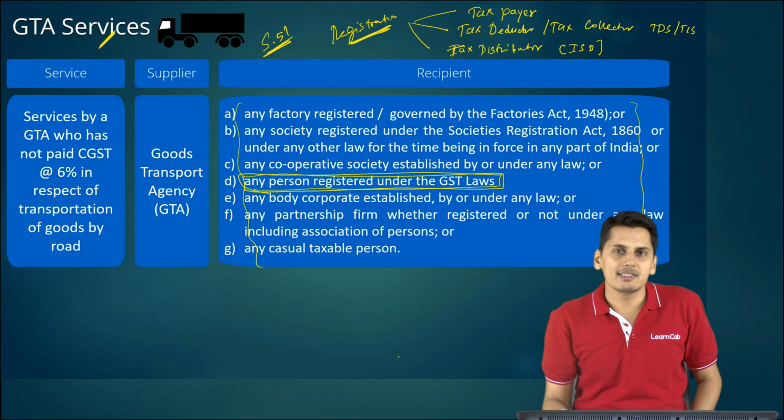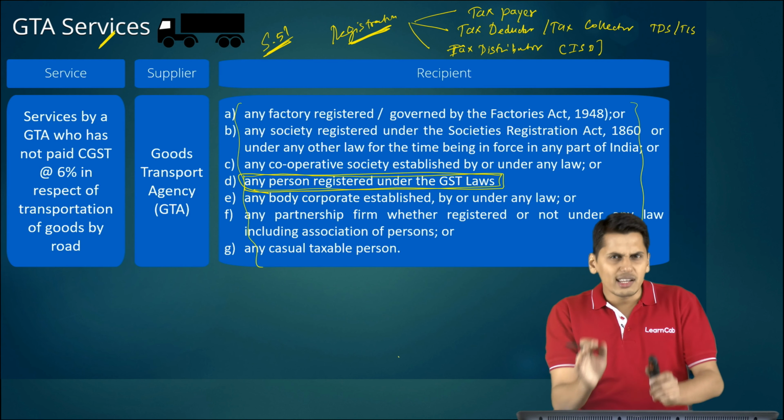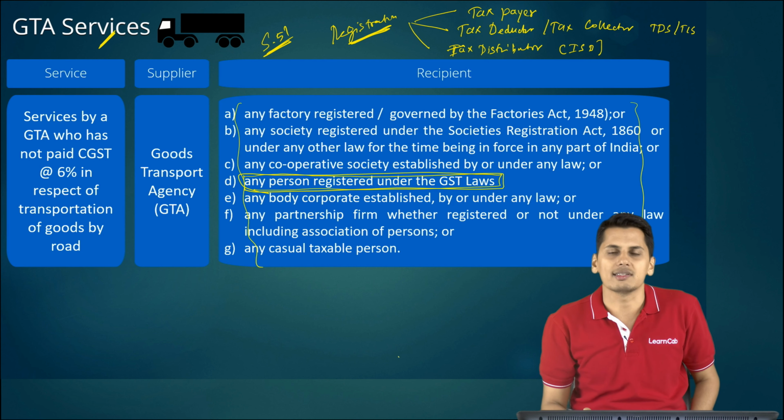Section 51 of the CGST law tells you certain notified recipients of inward supplies, if they are receiving supplies greater than a specified limit, that is 2.5 lakh rupees, these recipients need to deduct TDS and pay it to the government. For the purpose of deducting TDS, they need to obtain TDS registration. The moment they obtain TDS registration, they become registered persons.